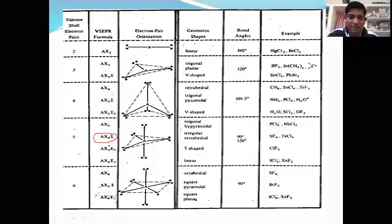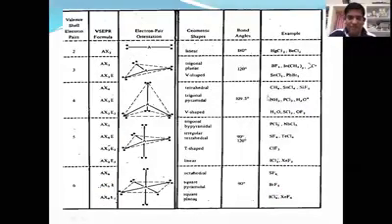You see this AX4E2. Now take an example like this. XeF4 is the best example for AX4E2. Why? Because it contains 2 lone pairs. Now you see, XeF4 is the best example for which type of molecule? AX4E2.